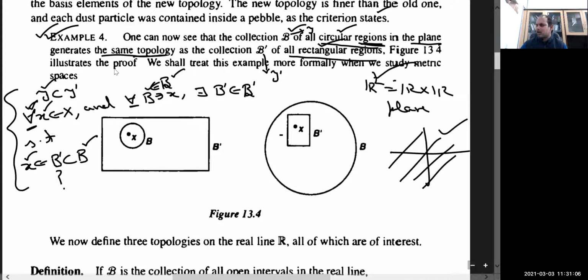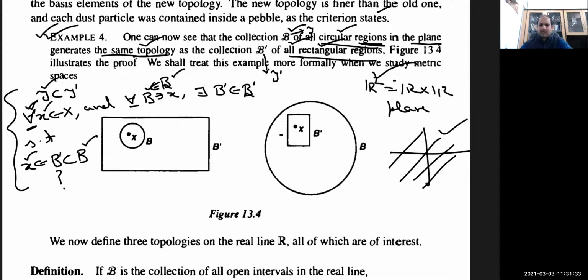But since I have not till now explained to you what I mean by usual topology on R and R2 and what will be the basis for this, so just assume that there will be some topology generated by these two. And first I'm going to show that those two, whatever be the topology, those topologies will be equal. And then from here, I will come to usual topologies on R and R2, etc.